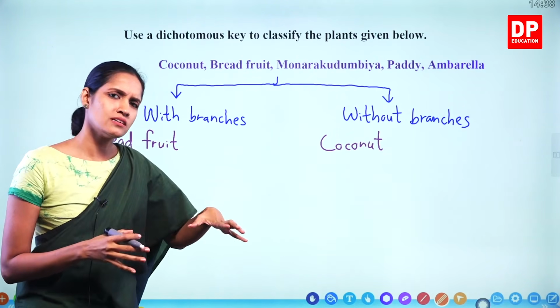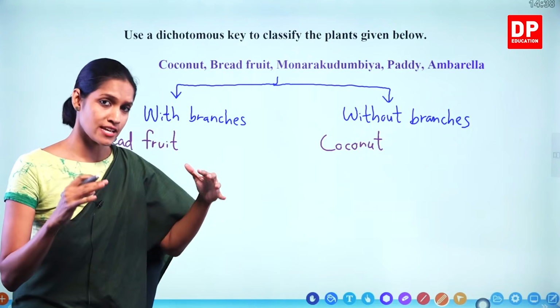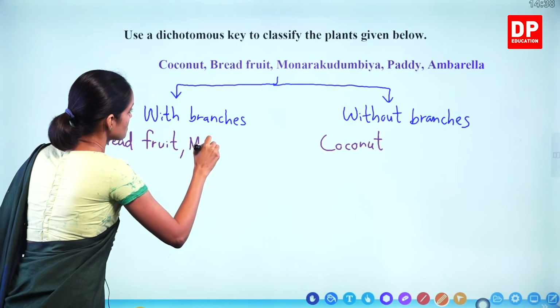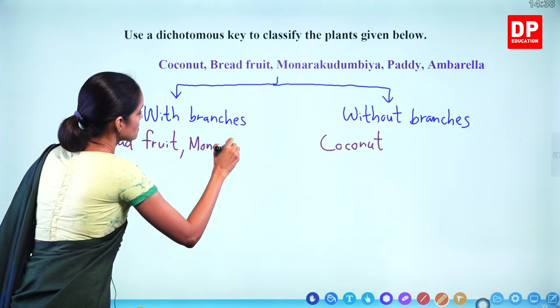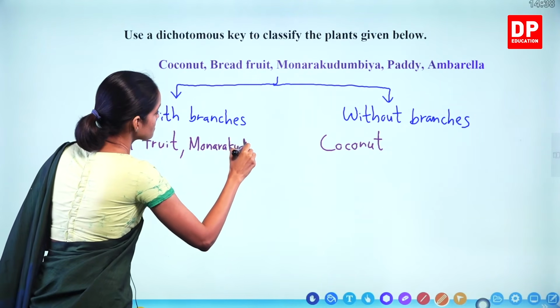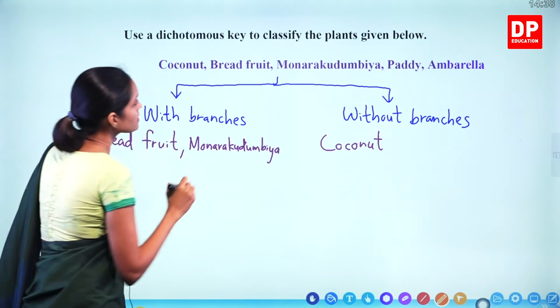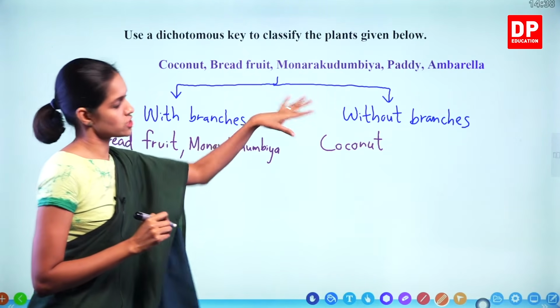Monorecudumbia, it's a herb, it's a small plant, but still it has branches. Right. Paddy, no branches.